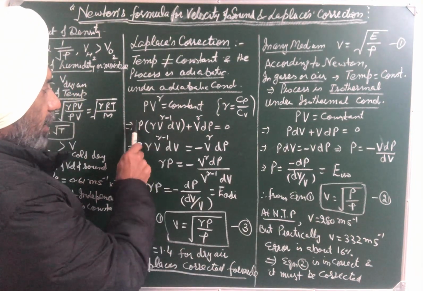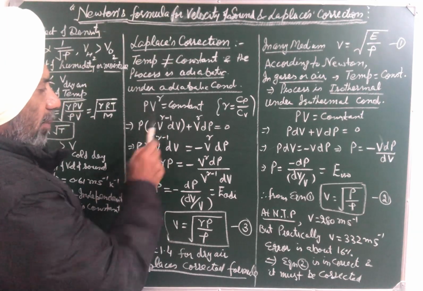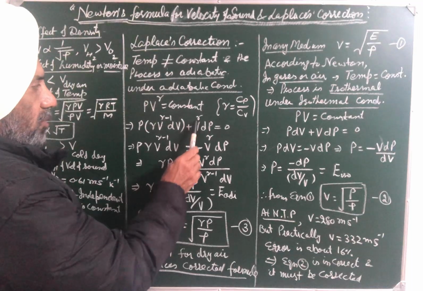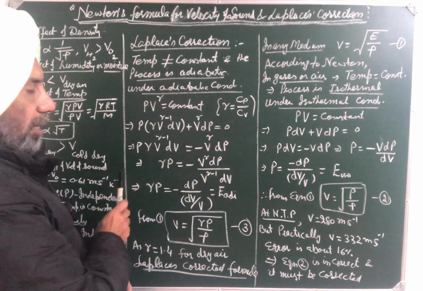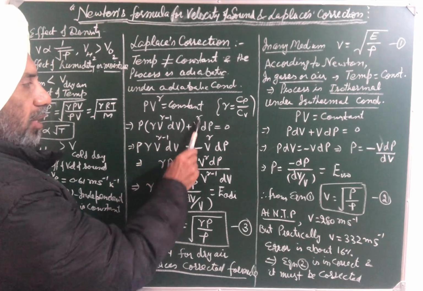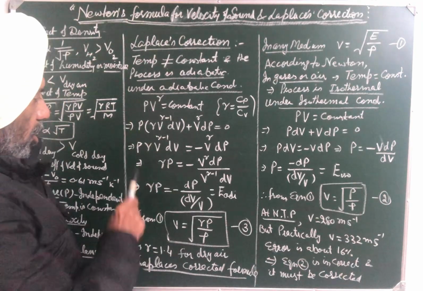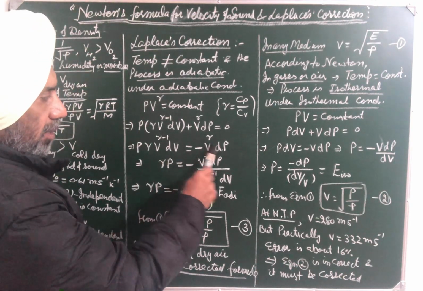Differentiate this equation, we have P first function, derivative of second means gamma V raised to gamma minus 1 dV, plus second function as such V raised to gamma, derivative of first dP is equal to 0. That is P gamma V raised to gamma minus 1 dV plus V raised to gamma dP is equal to 0. Or P gamma V raised to gamma minus 1 dV is equal to minus V raised to gamma dP.